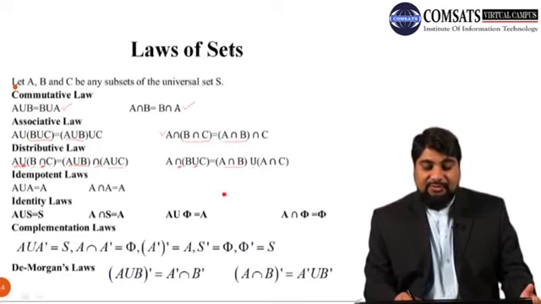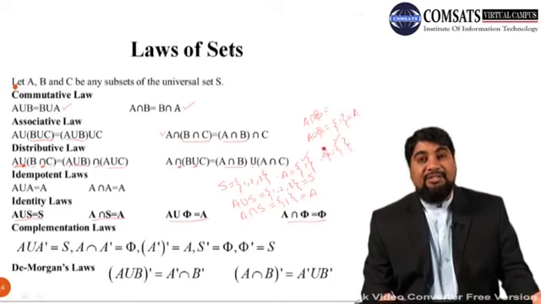Similarly, if you have another set phi, which is an empty set, then for A union empty, if you combine both you get only 1, which is A. And if we take the intersection of A with empty, what is common in these two? There is nothing common, so their intersection is empty, which is phi.